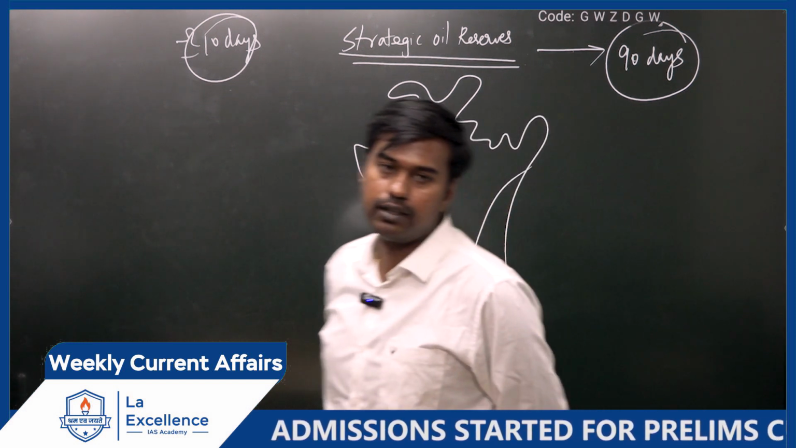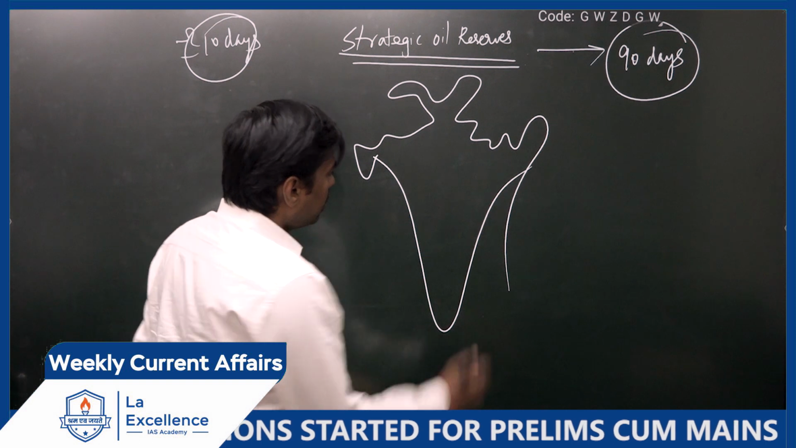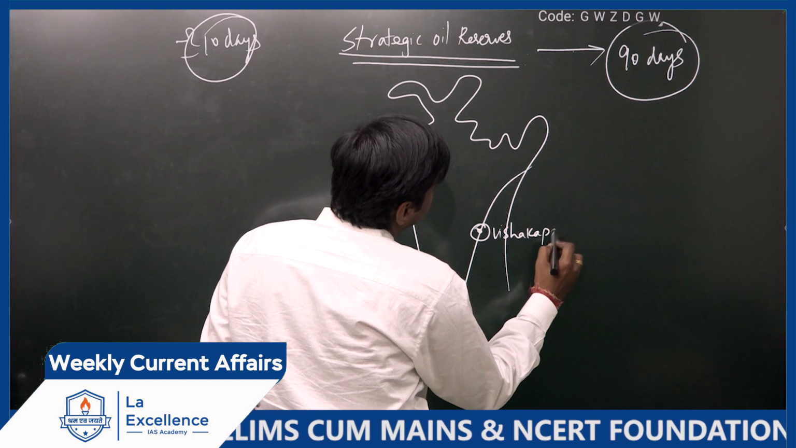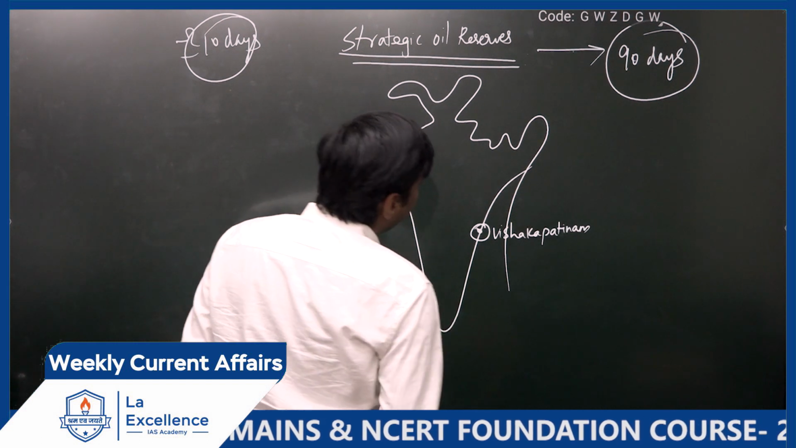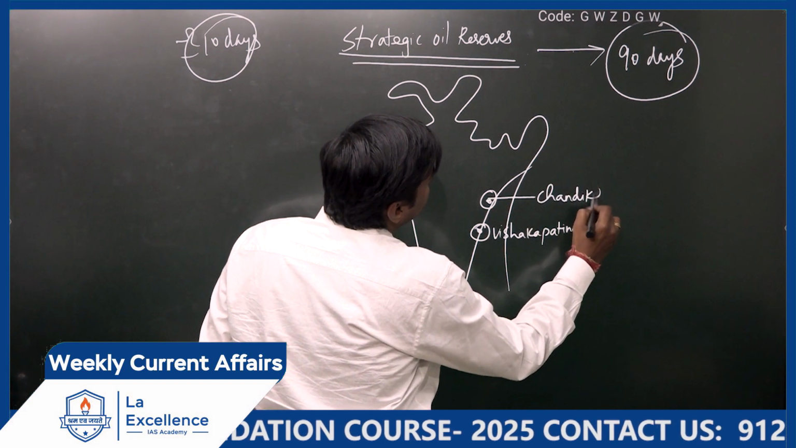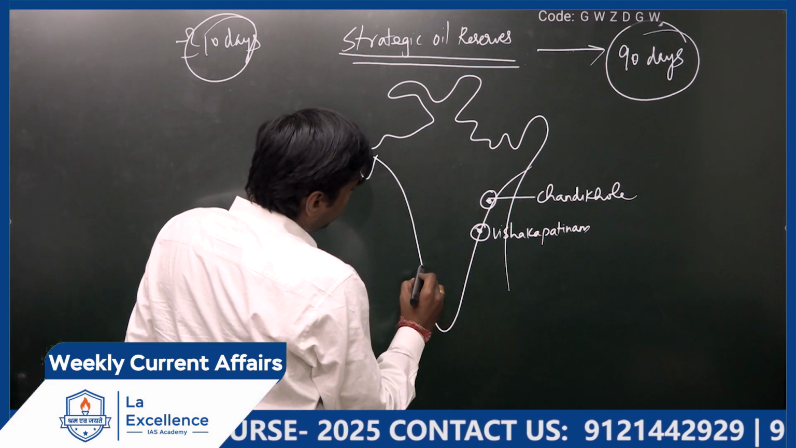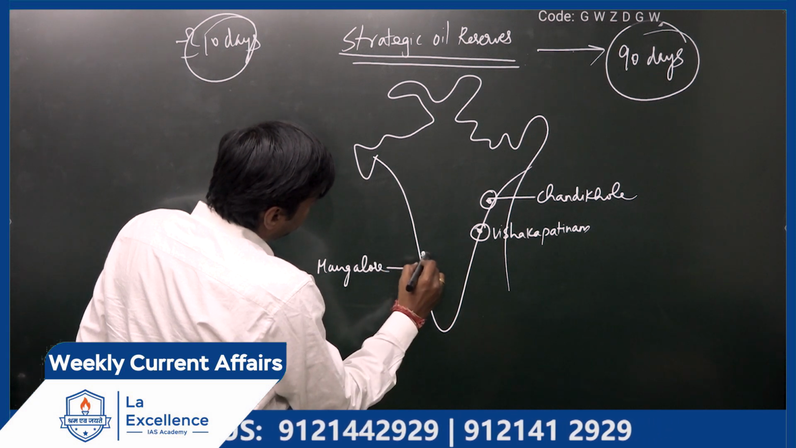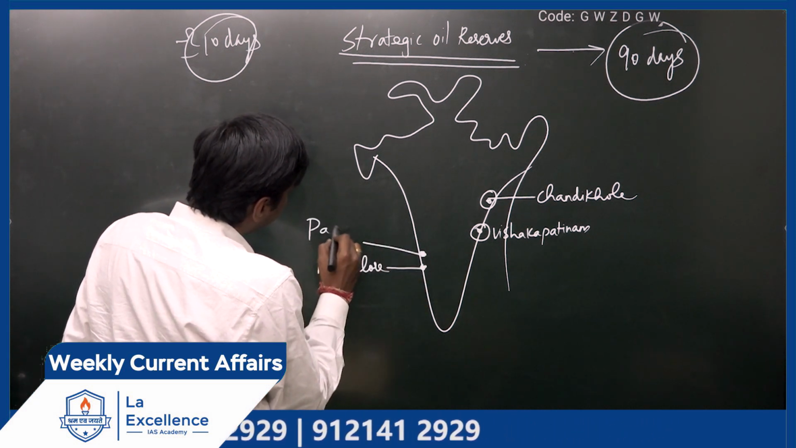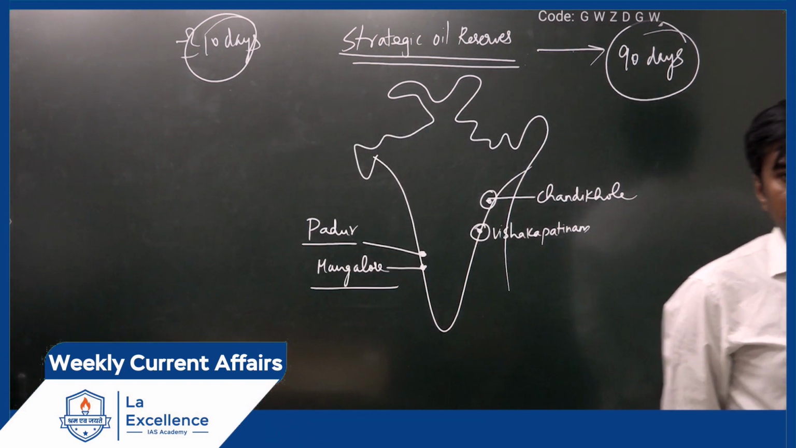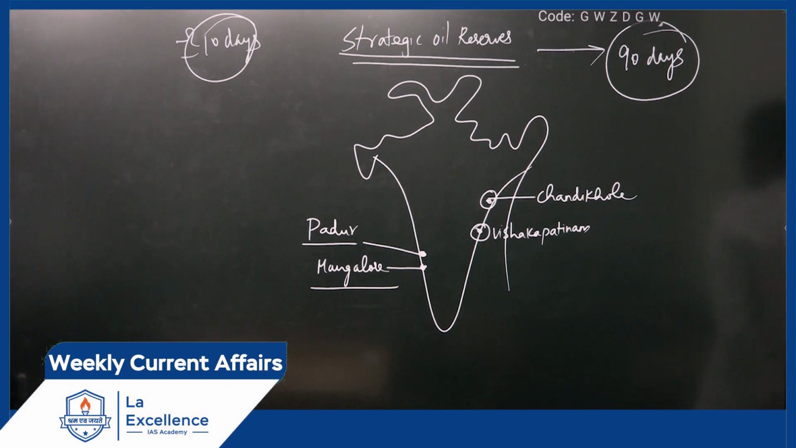Now where are these points located? In Andhra Pradesh, you have Visakhapatnam. In Orissa, there is a place called Chandikol. And in Karnataka, we have two spots. One is Mangalore. Second one is Padur. This can be asked in the prelims exam because it is very important from the energy security perspective.